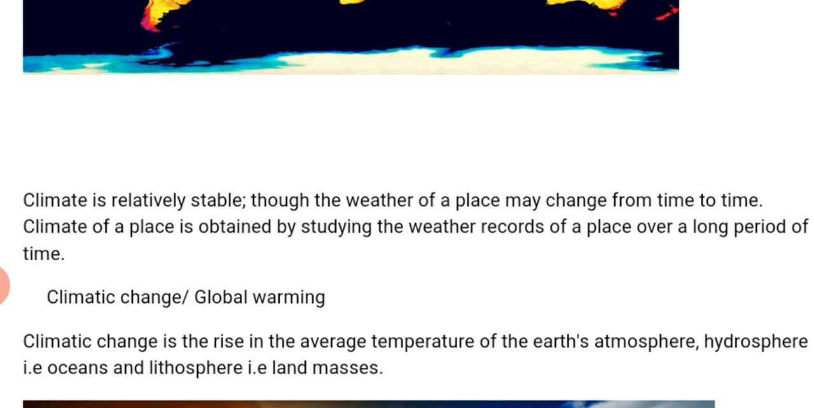When we talk about the atmosphere, we are talking about the sky above us. When you talk about the hydrosphere, you are talking about ocean, water, sea, and so on. And when you talk about the lithosphere, we are talking about the land mass on which we walk around. So, climatic change is the rise in the average temperature of the atmosphere, hydrosphere, and lithosphere.